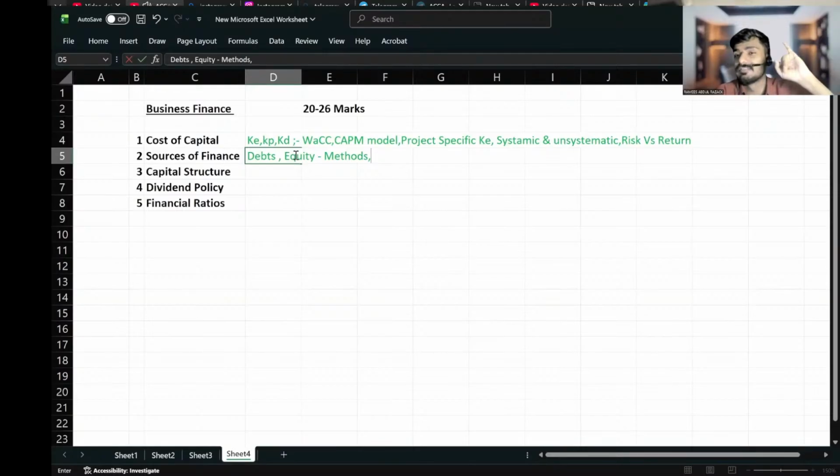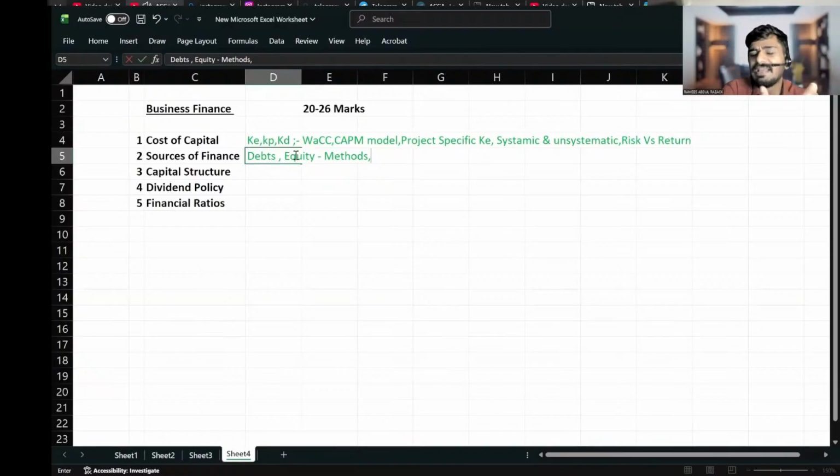So one among the methods is public offer, and the second one is initial public offer. Then the next one is right issue. We can right issue our shares. Right issue means we are giving our shares to the existing shareholders for a discounted price. If $5 is the current share price, we may give a discount of around $1, for example, and we will give the shares to our existing shareholders for $4.